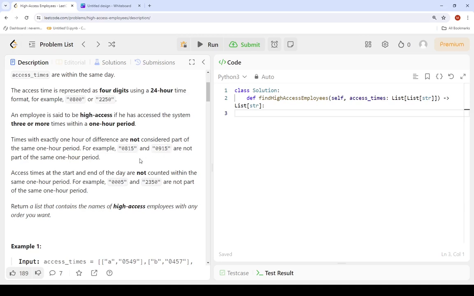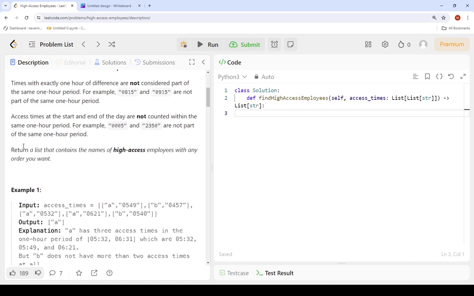Access times at the start and end of the day are not counted within the same 1-hour period. For example, 12 a.m. in the morning and 11:50 p.m. in the evening are not of the same 1-hour period. Okay. So they want us to return a list that contains the names of high access employees in any order we want.